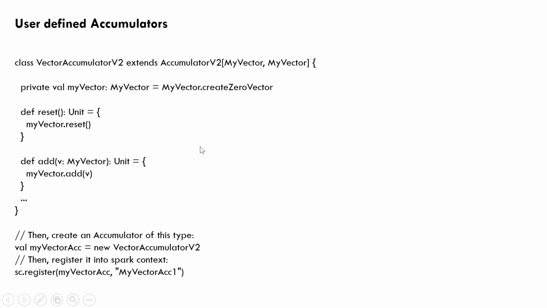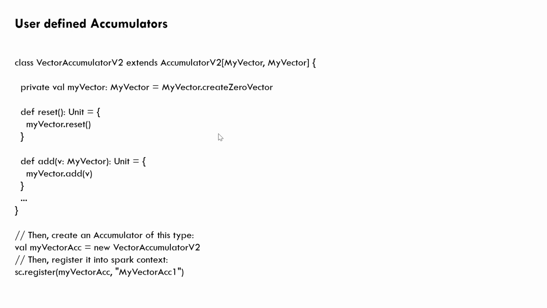Now let's go to what user-defined accumulators look like. This is an example of a user-defined accumulator. We will actually go into the live code, but of a long accumulator that is provided by Spark itself, not a user-defined accumulator.